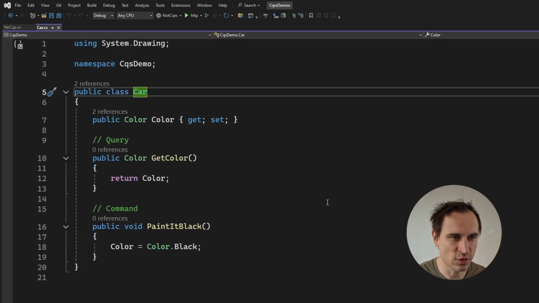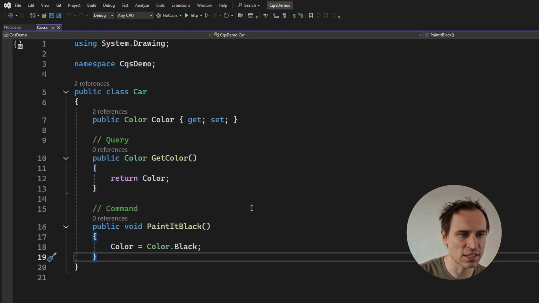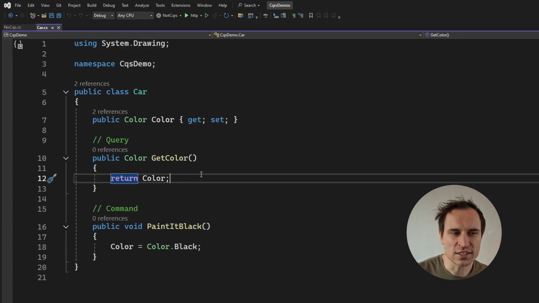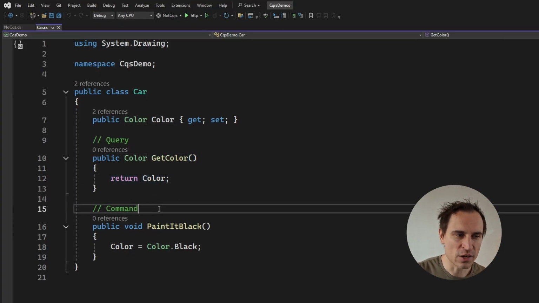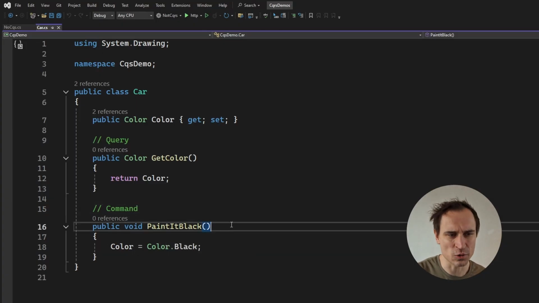Now, this just has to do with object-oriented programming. So let's take a look. Okay, so I have this class right here called Car, and I have a query and a command as introduced in 97. So what a query is just something that retrieves information about the current object. So this GetColor method is exactly that. And a command is quite the opposite. You would execute some kind of action, right? You would do something, but it typically would not return anything at all.